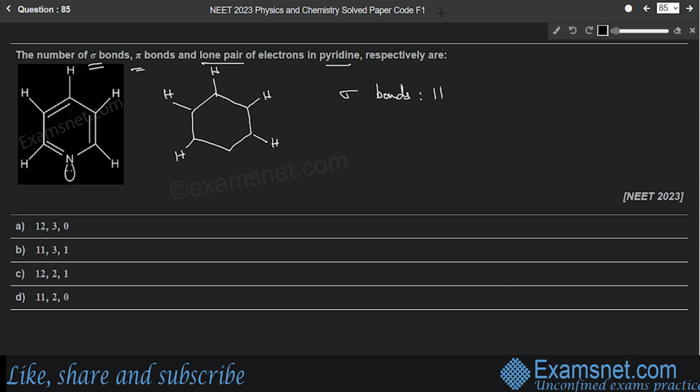Okay, how many sigma bonds? 11. Now let's count the number of pi bonds. So 1, 2, 3. These three are pi bonds. Okay. So the number of pi bonds is 3. And lone pair, there is only one lone pair on nitrogen atom here. Here we have a nitrogen, right? So here we have a lone pair. So lone pair is 1. So the number respectively will be 11, 3 and 1. That means option B will be the correct answer.